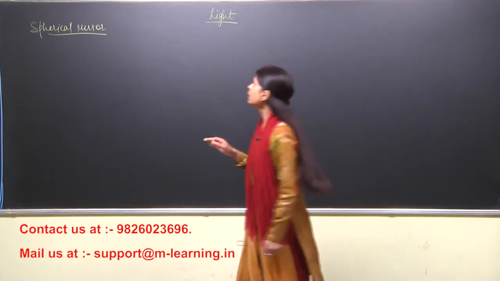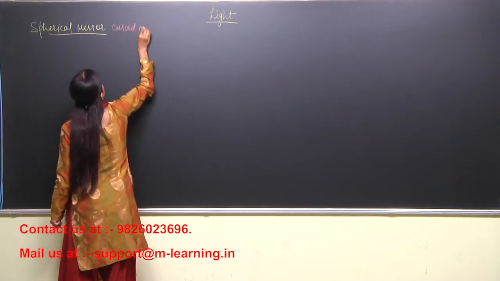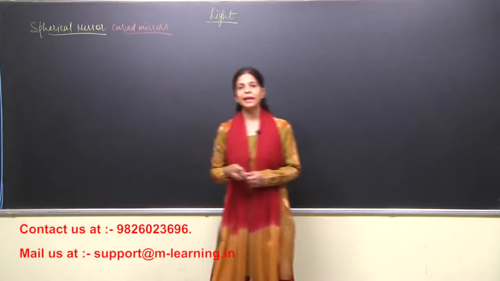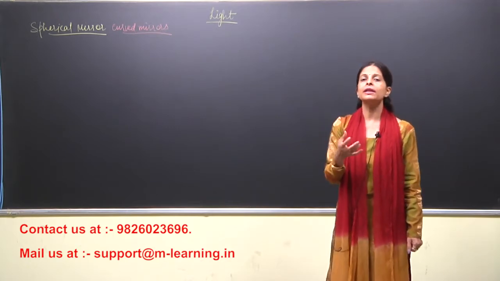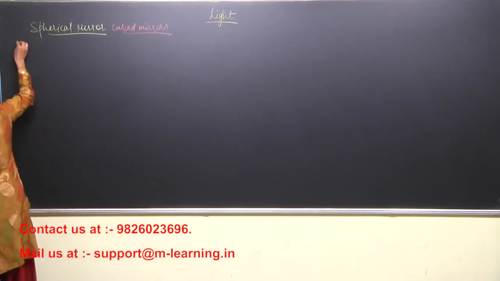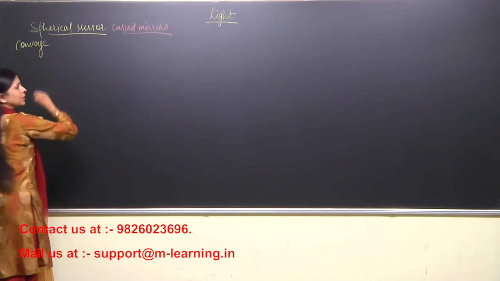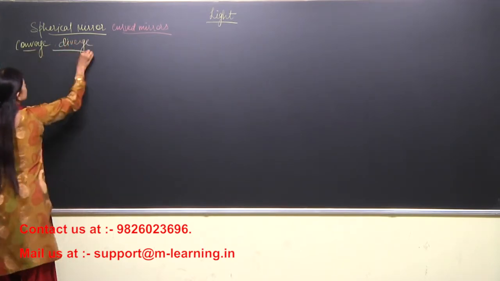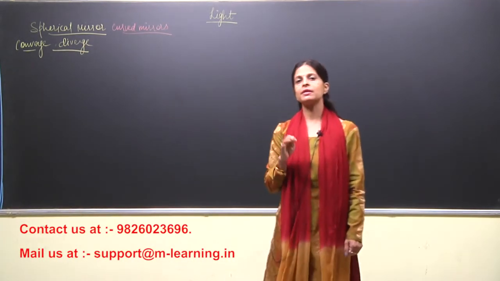So spherical mirrors are curved mirrors. They are curved actually, and so they can also be known as curved mirrors, right? Now in the plane mirror, only the reflection takes place and the direction of the ray changes. But here in the spherical mirror, what can happen, even light gets converged, is it visible? Right. And even diverged. Now these are two new terms which I have used over here. What is the meaning of converge and what is the meaning of diverge?